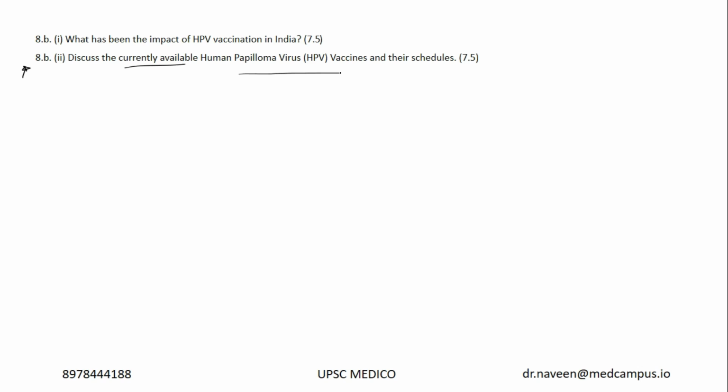Currently available HPV vaccines, because this is more in the lines of prevention of CA cervix. Okay, in that we have HPV vaccination, Cervarix and Gardasil. It is bivalent, it is tetravalent. But recently in India, we got a new vaccine for HPV, which is much cheaper. Okay, I'll also give you the name of the vaccine and the schedule in the notes.